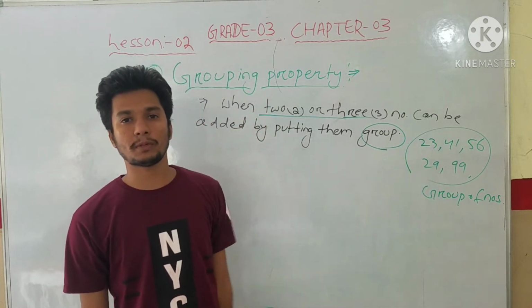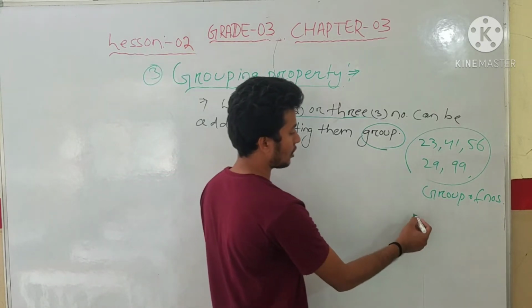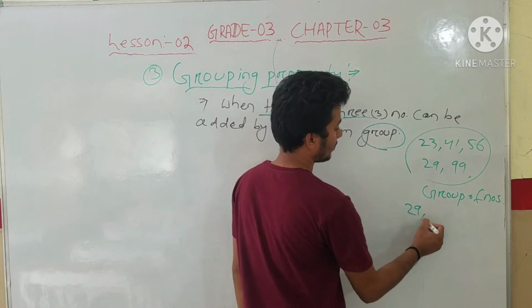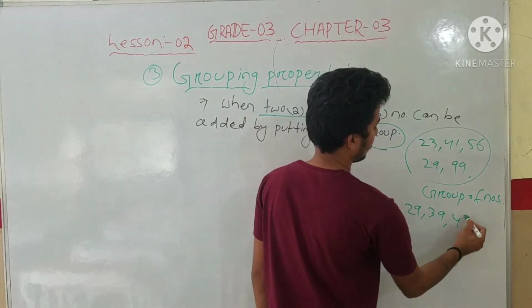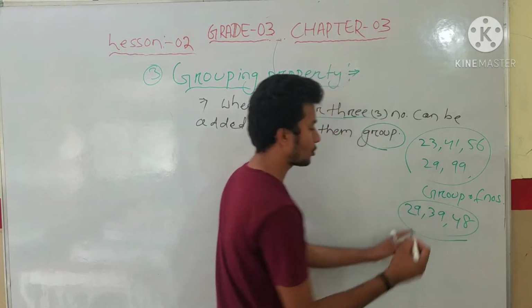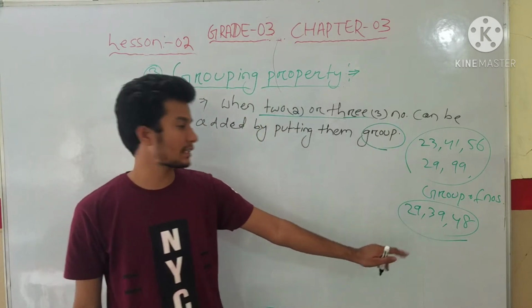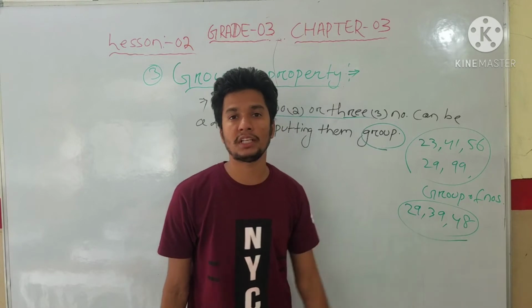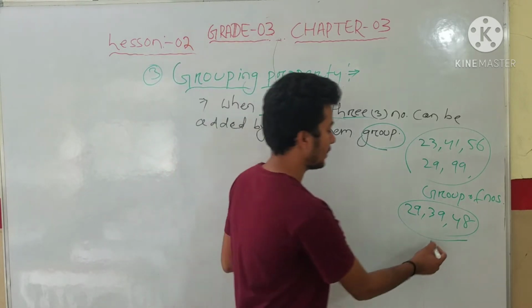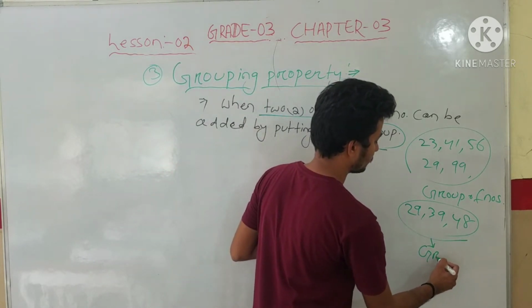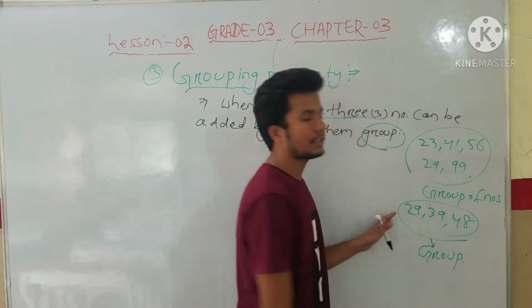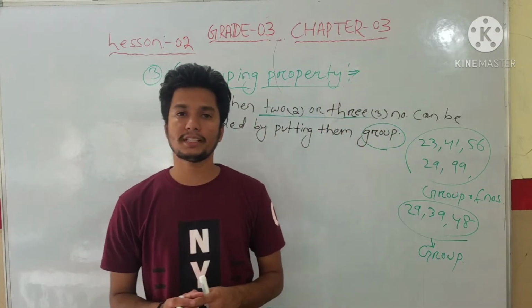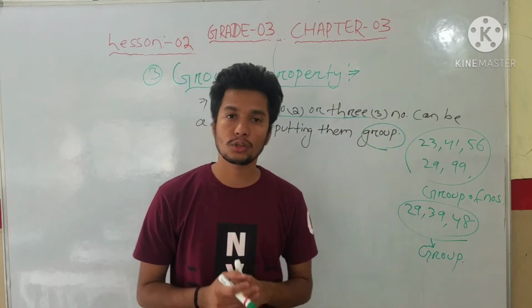I can say also 29, 36, 48. It is also a group of numbers, because there are three numbers: 29, 36, 48. There are more than two numbers, so we can say it is a group of numbers.